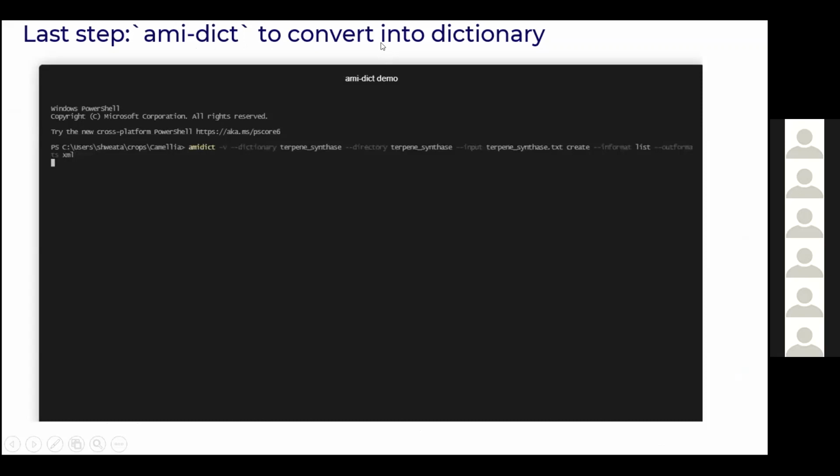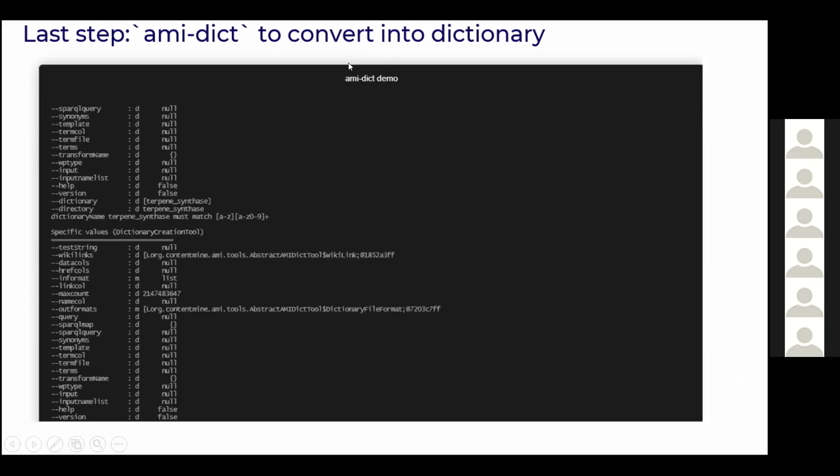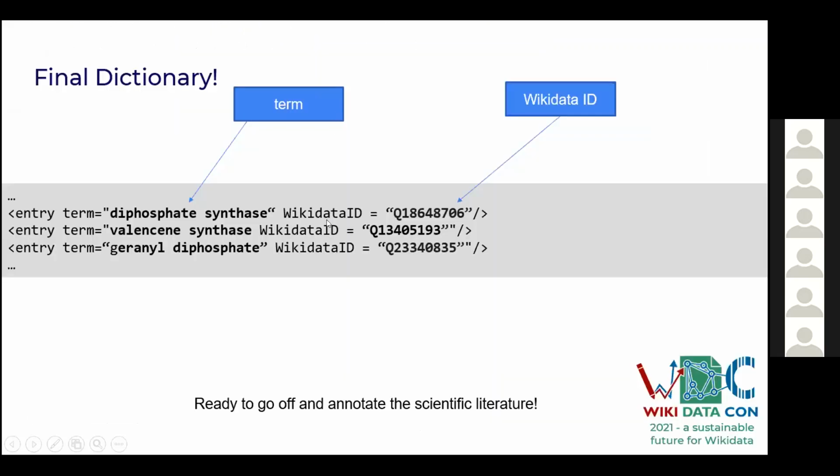Can you see how fast it is to create the dictionary by running this command? So here you can see a portion of my dictionary where there are the gene terms along with their Wikidata IDs. Now this dictionary is ready to go off and annotate the scientific literature.